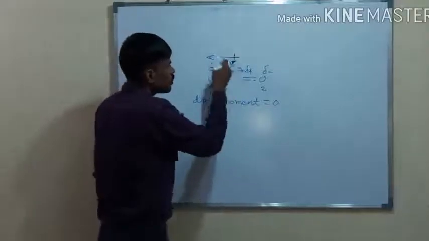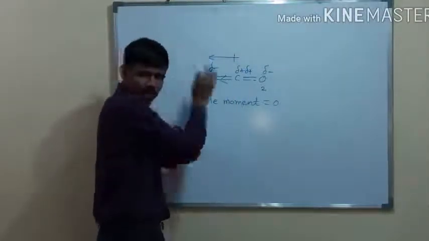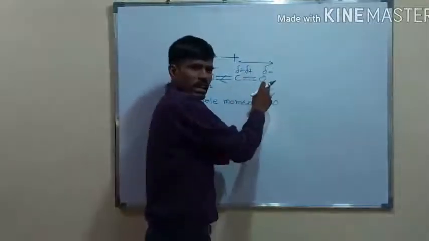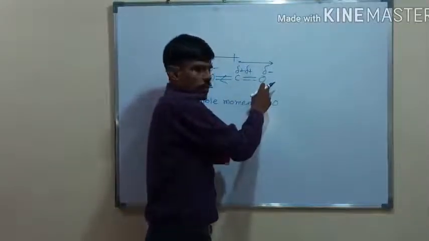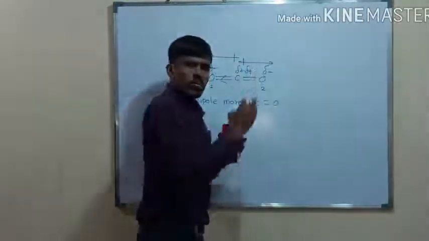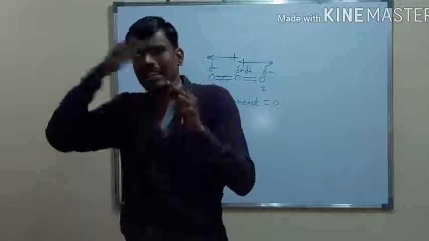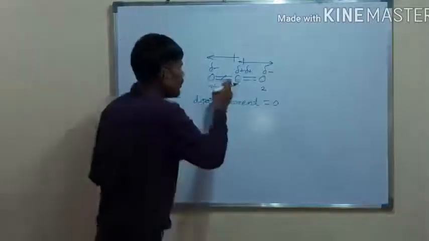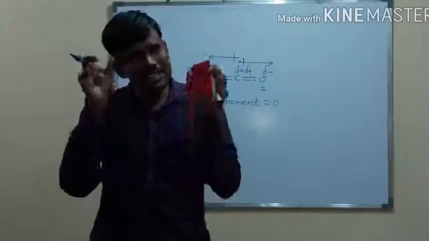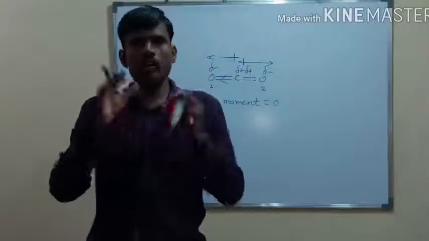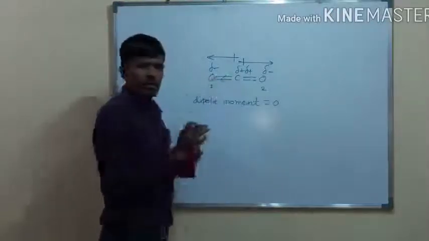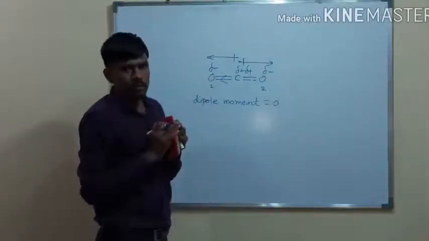So the bond moment, or the direction of dipole moment, in the first bond is in this direction, from positive to negative. Similarly, the second bond between carbon and oxygen is here, and the direction of dipole moment is exactly opposite to the first bond. Both the bonds contain the same elements, so the electronegativity of the first bond and second bond will be equal.